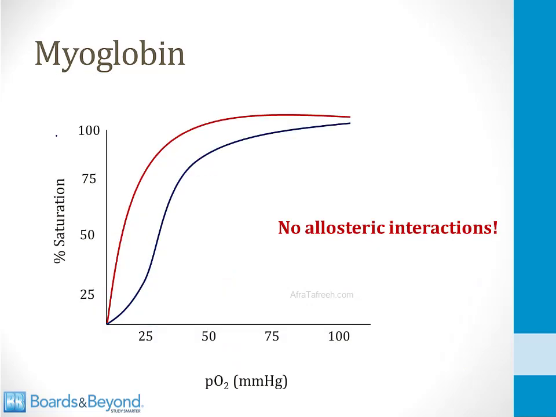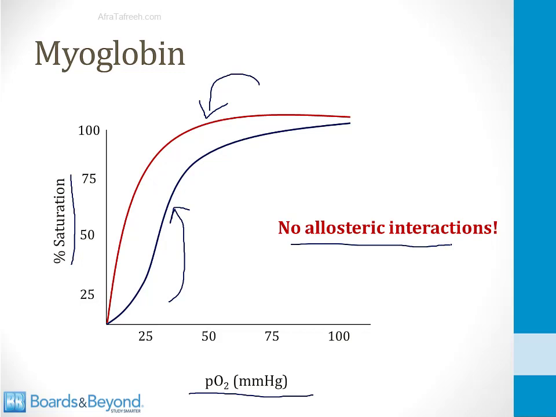Let me make a very high-yield side point about myoglobin and the way that it binds oxygen. In the pulmonary section, I talk about hemoglobin saturation curves. These are curves that chart the partial pressure of oxygen versus the percent saturation of hemoglobin. And hemoglobin has an S-shaped curve like this blue line I've shown on the screen here. Myoglobin does not have an S-shaped curve. It has a curve like this red line I've shown here, and that's because there are no allosteric interactions for myoglobin.